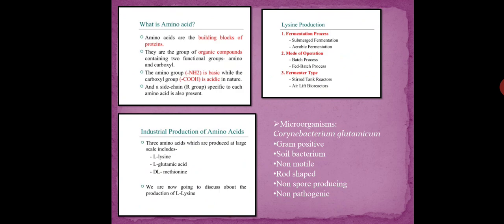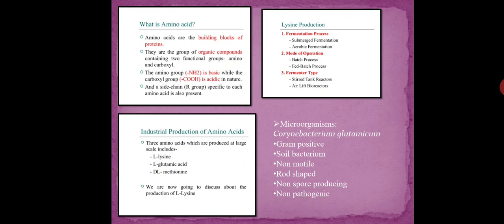So those are the different themes of amino acids, but our main criteria is to focus on the production of the amino acid and the organisms required for the production of the amino acid. Those points we are going to focus on in this lecture.